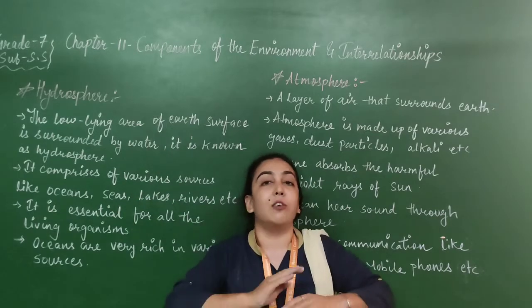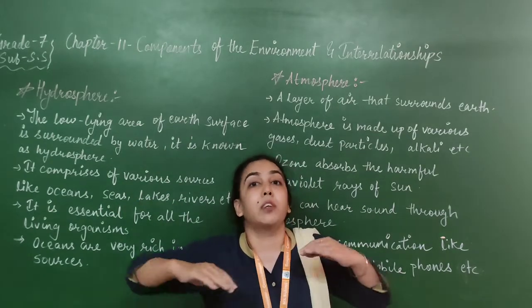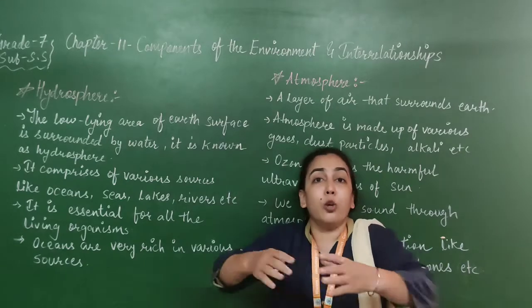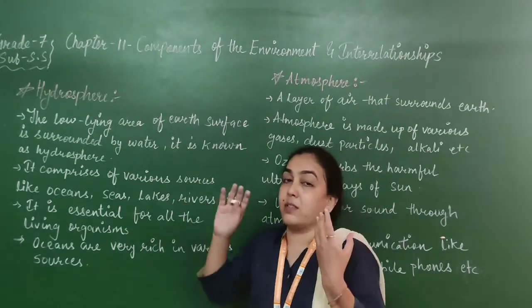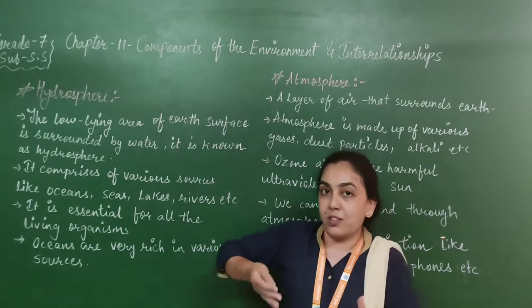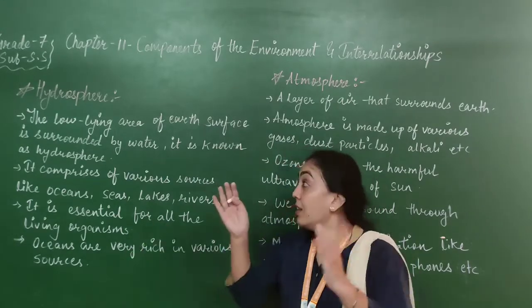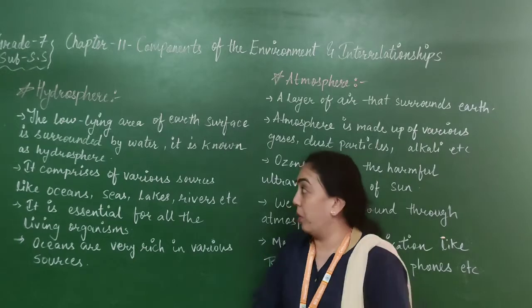On the Earth, the level of the Earth is not even. Okay, its level is uneven. So somewhere there are huge pits, and the water gets collected in those pits, and we call it the oceans, the rivers, etc. These things are included in the hydrosphere.